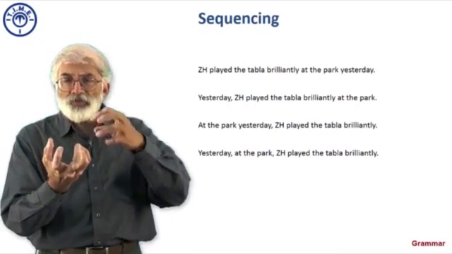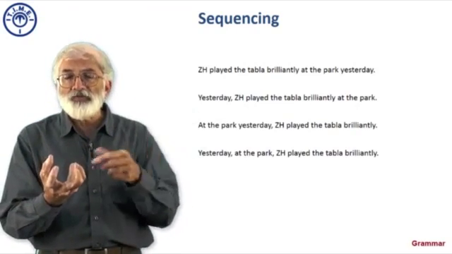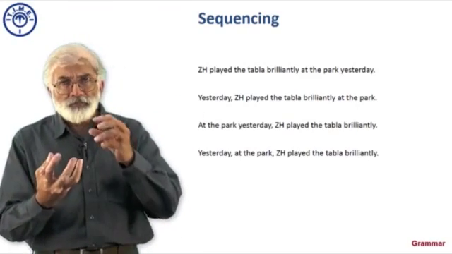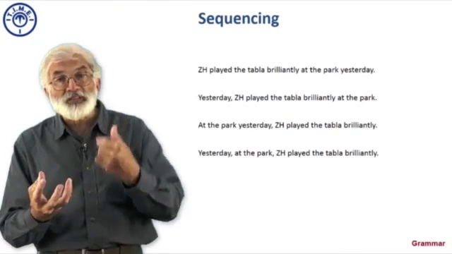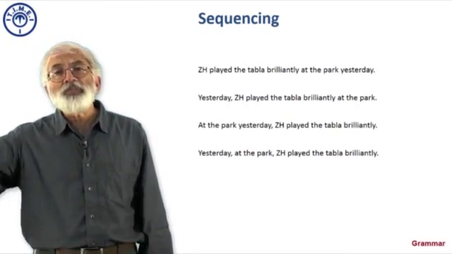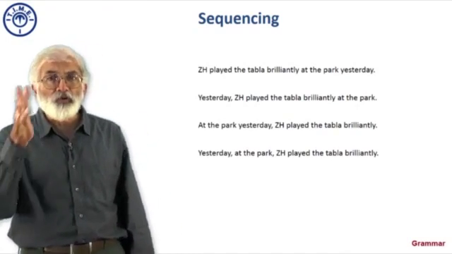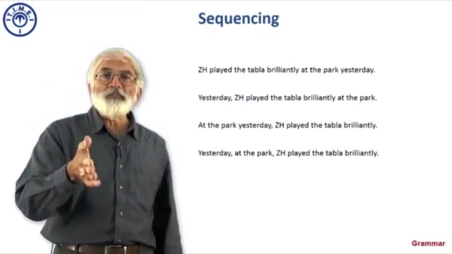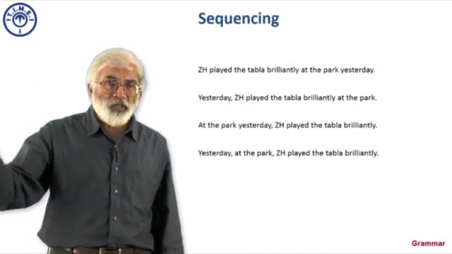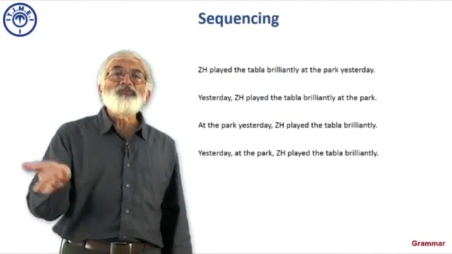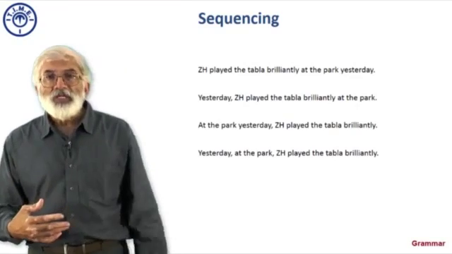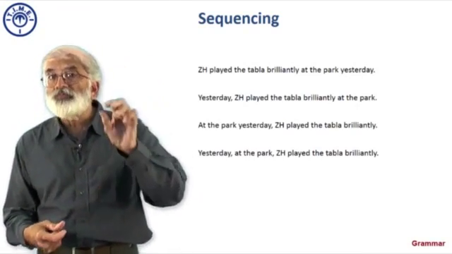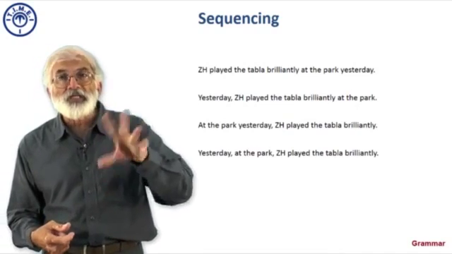Brilliantly is the manner, because that's the first thing about the playing that should be relevant. At the park is the place, and that will be the next thing that's relevant. And yesterday is the time, and that will be the last thing that's relevant. So there is a sequence. You follow manner, place and time. Now therefore that means Zakir Hussain played the tabla brilliantly, manner, at the park, place, yesterday, time. Now can I shift any of these things up to the start of the sentence? I can, depending on what my focus is. I can't shift brilliantly though, because brilliantly is so related to playing the tabla that I can't move that.